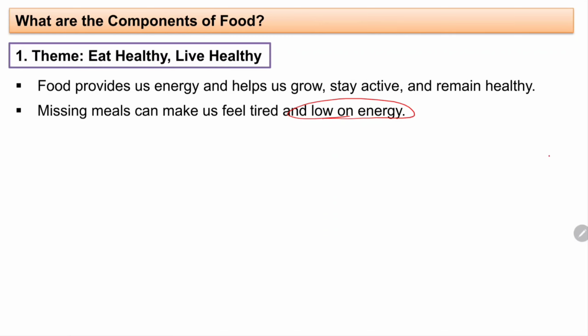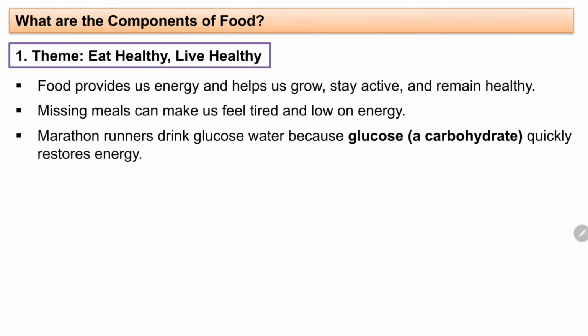So this is what I have just explained to you. Like marathon runners drink glucose water because glucose, a carbohydrate drink, quickly restores energy. We have often seen that marathon runners and sportspersons, when they are participating in a race, are given this glucose water prepared by others, isn't it? Why are they doing that? Because glucose provides instant energy, okay.